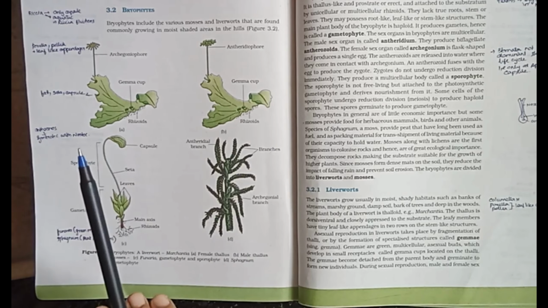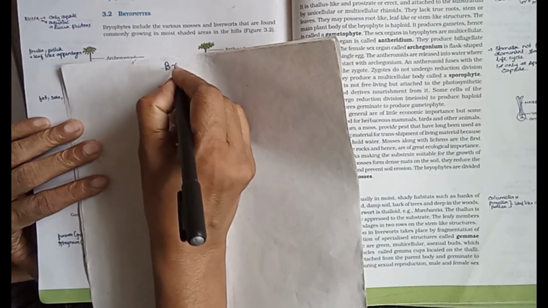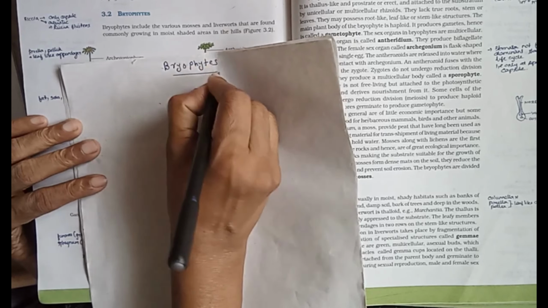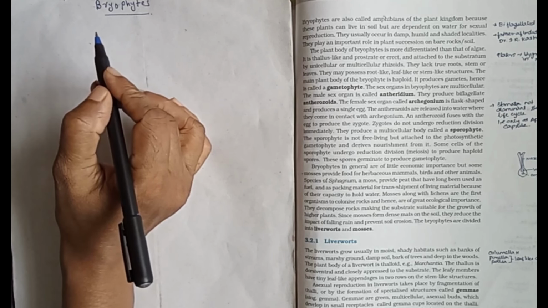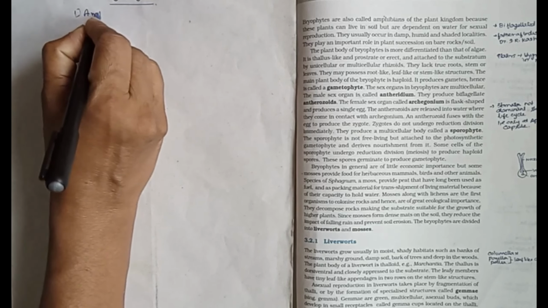These are the common members of bryophytes under kingdom Plantae. Bryophytes are known as amphibians of the plant kingdom because they need the presence of water for completion of their life cycle.